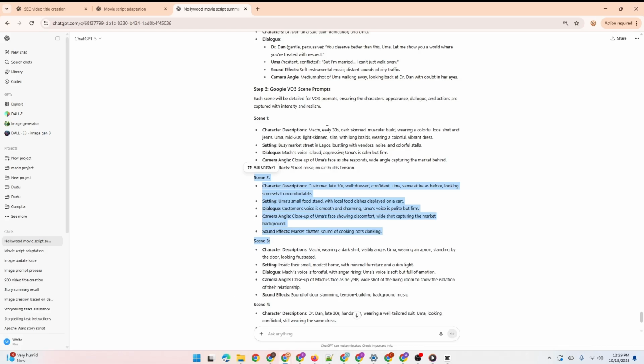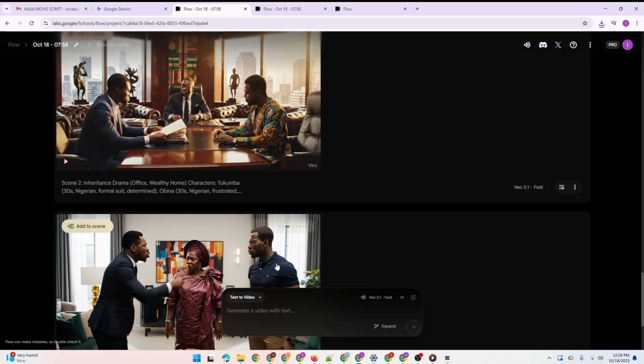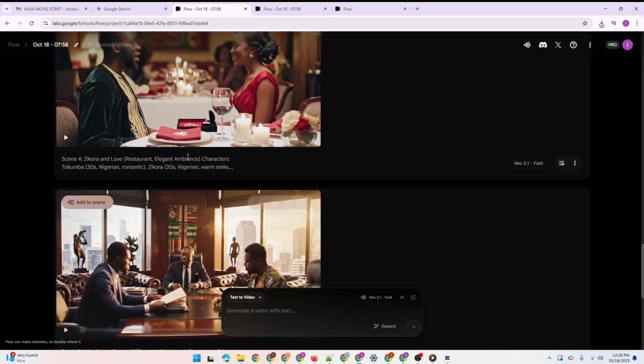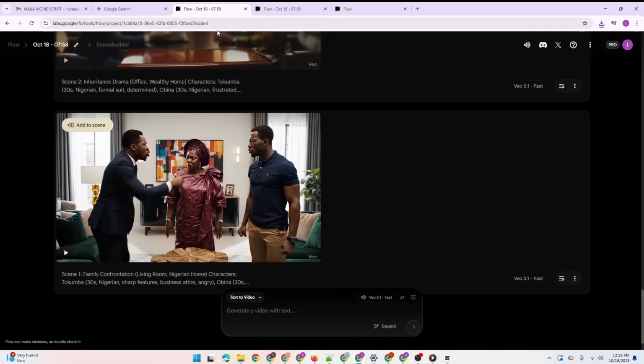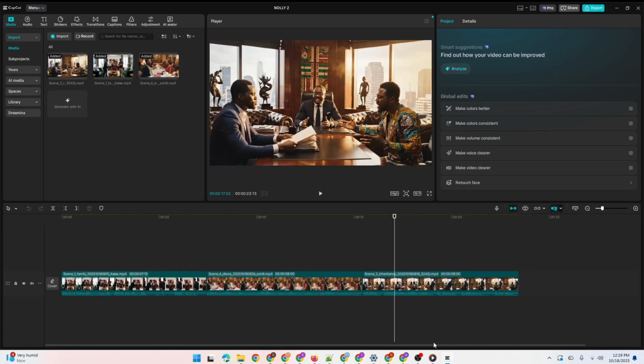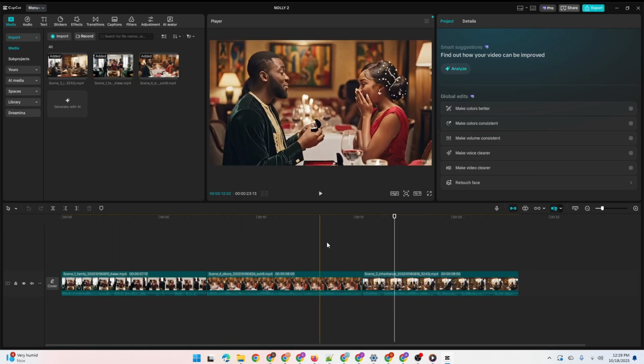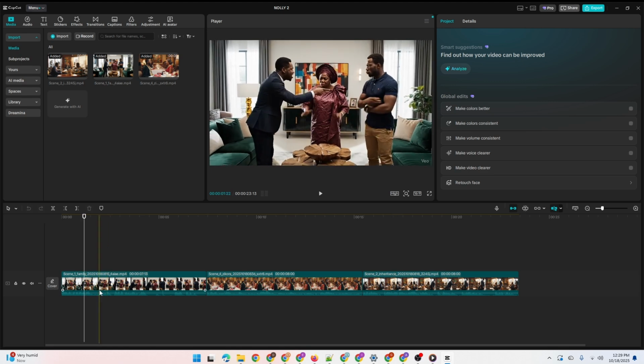For example, here you see scene 1, scene 2. So you know the particular clips or videos that were generated for each of these scenes, following the sequence of generation inside this your VO3 account. So that's how you arrange it here. You just have to arrange your scenes here.